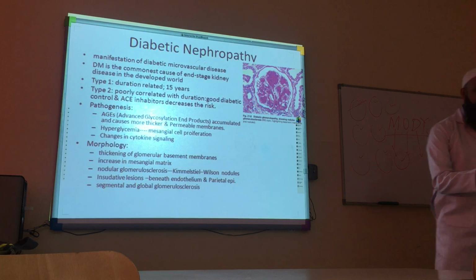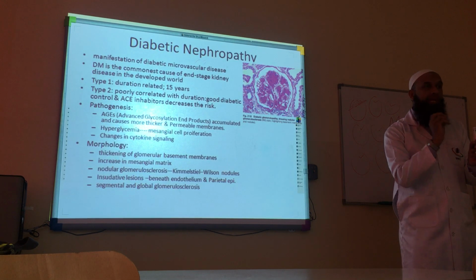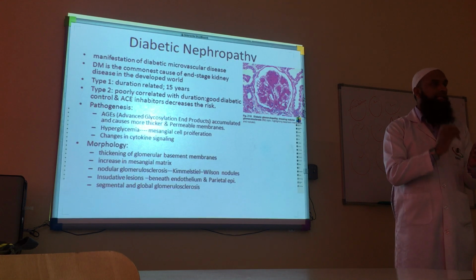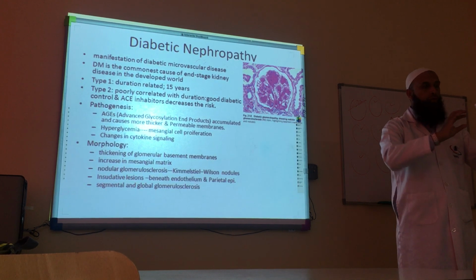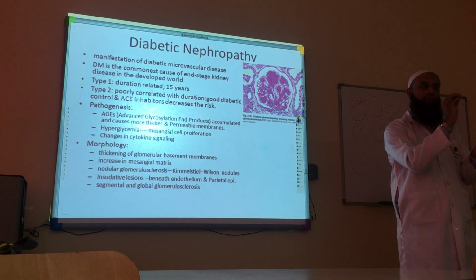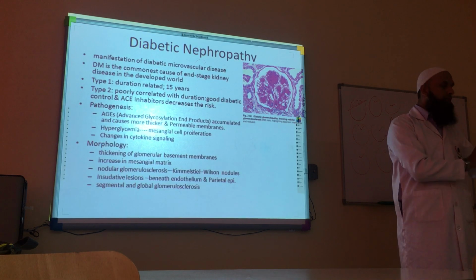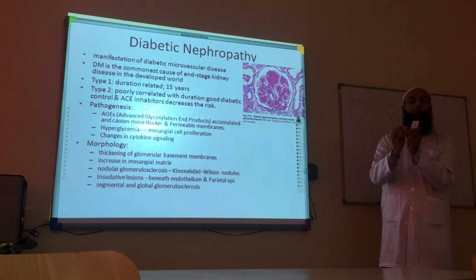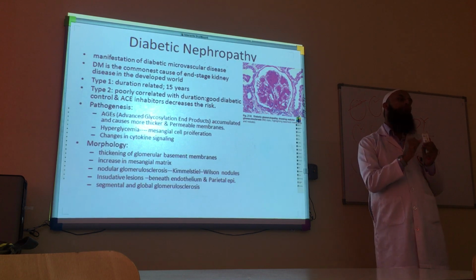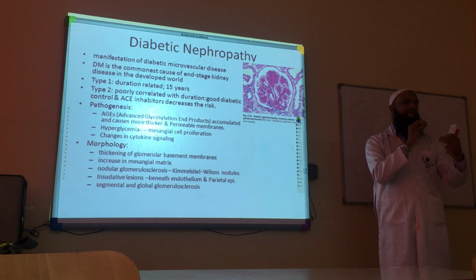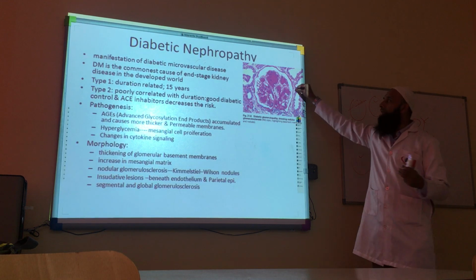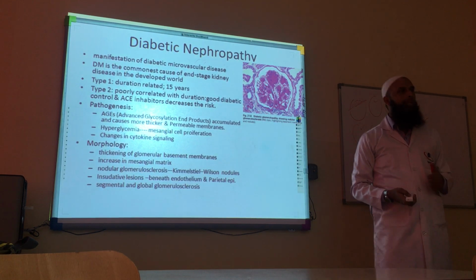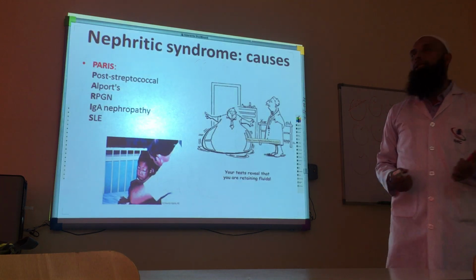Insudative lesions. Once there is injury, there is deposition of cytokines and some endothelial membranes, so they deposit below the endothelium of the blood vessels, and they also deposit near the parietal layer of the Bowman's capsule. These deposits are also called insudative lesions because they look as if something is dropping from the outer layer, or coming from the inner side. So they are insudative, dropping. Yes.